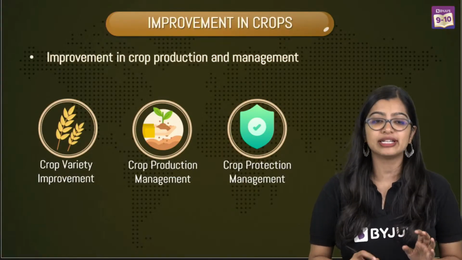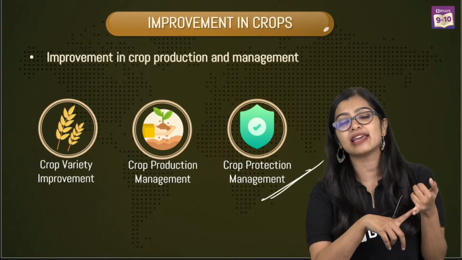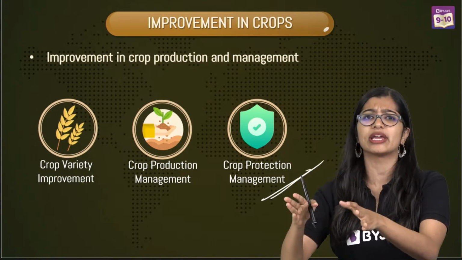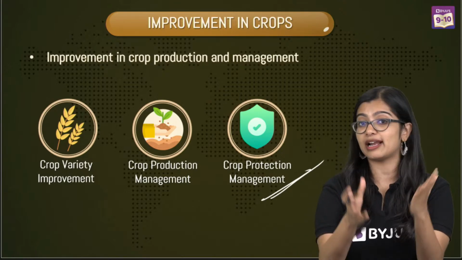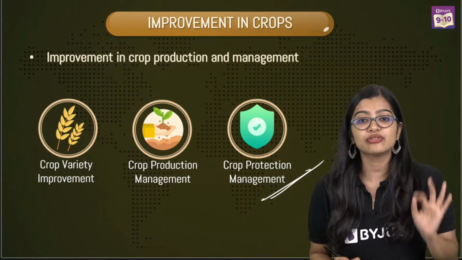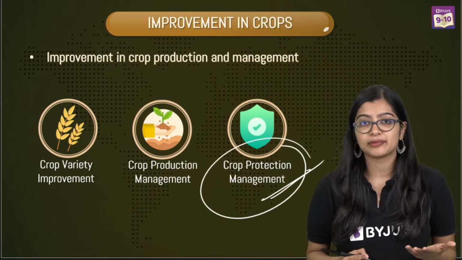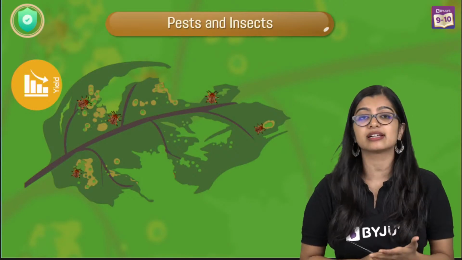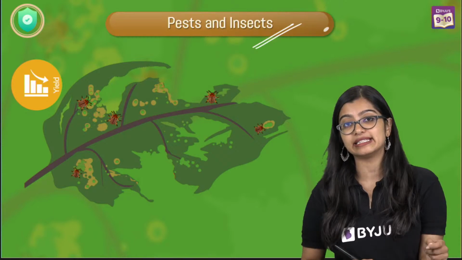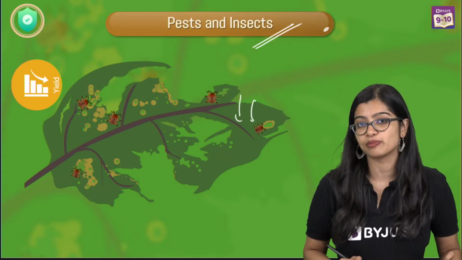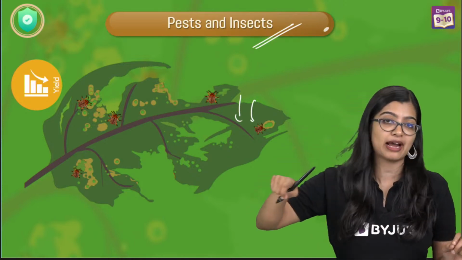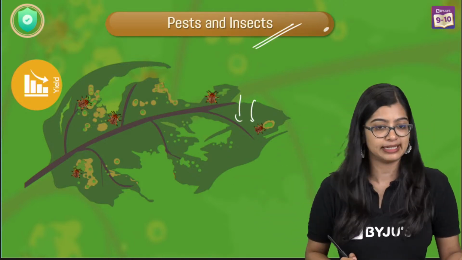Now the last part of it is protection. I have got my high yielding varieties. I have decided to follow proper practices, making sure I'm growing it properly. I'm making sure that I'm using my nutrients wisely. Yes, I'm doing all of it. But at the end of the day, I need to also protect it. Because throughout today's class, we've been discussing how there are pests and insects, right? And sometimes these pests and insects can come and harm our crops, which is why it's important also to have proper and appropriate practices to get rid of these pests and insects.